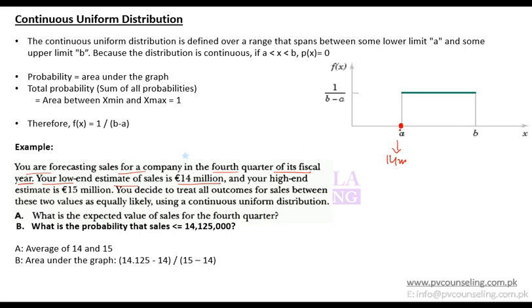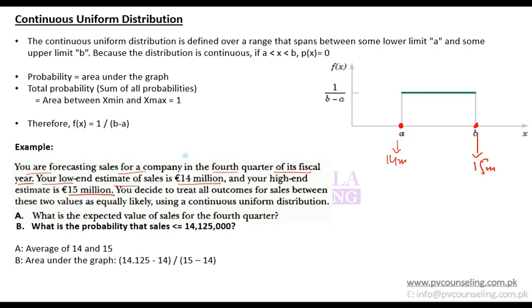Your high end estimate is 15 million, which means that sales will lie within 14 and 15. So the total probability between 14 and 15 should be 1, because this covers everything. If I ask you what is the probability of 14.5, that will be 0.